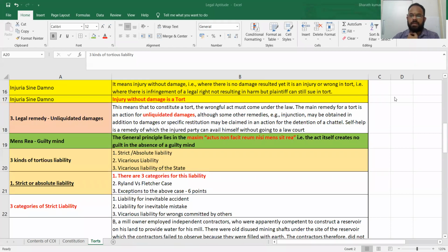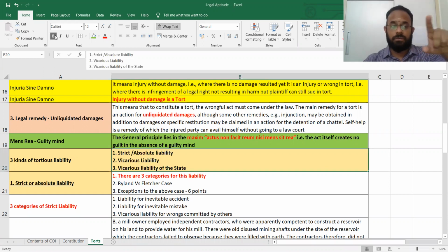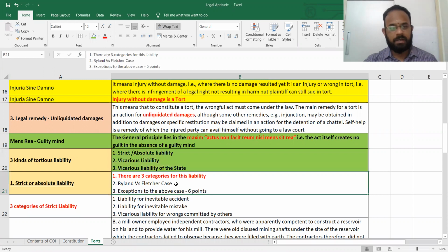So what is it that they are saying? We are saying three kinds of tortious liability. You should understand only this initially, to start with. What are these three kinds of tortious liability? They will ask you this in the exam. So I am marking it in green color.